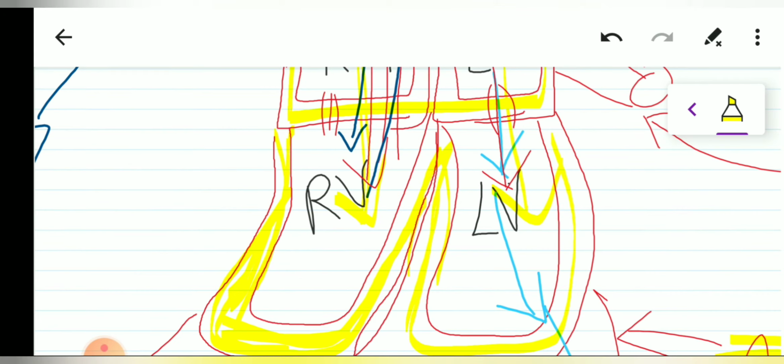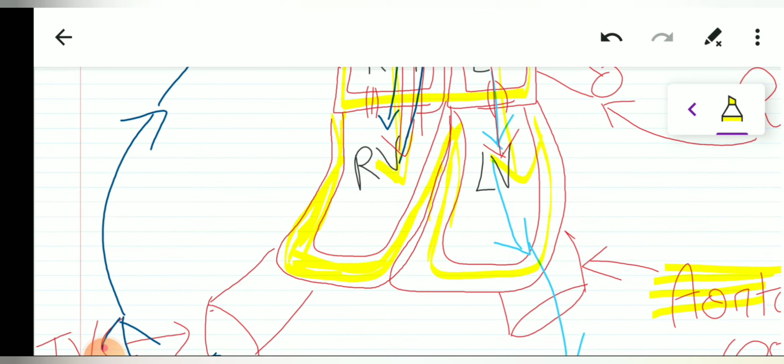So during this ventricular systole, both the ventricles will undergo contraction, and due to this, the blood from the right ventricle will go to the lungs through the pulmonary artery, and from the left ventricle, the blood will go to the body through our aorta. Aorta is the biggest vessel of our body, and it is an artery.